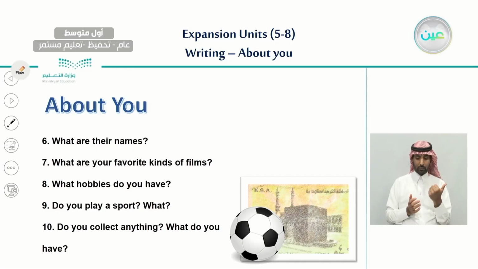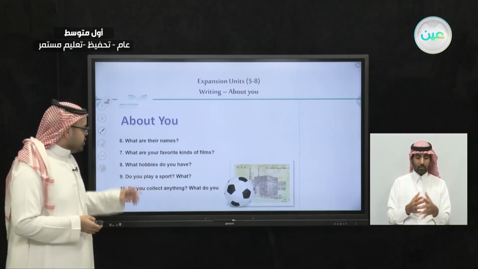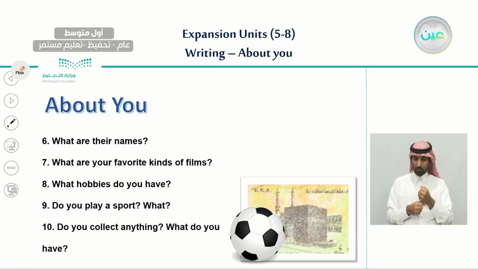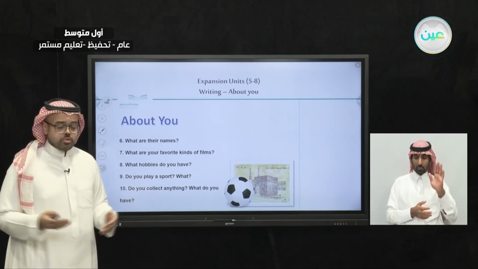Number 6, what are their names? The animals that you have raised, you can say what their names are. And also, what are your favorite kinds of film? Of course, you watch films and you have favorite kinds. So what are they? And also, what hobbies do you have? What hobbies do you like to do in your free time? And number 9, do you play a sport? And what kind of sport? What kind of sport do you like to do in your free time? Is it football, basketball, volleyball, or any other sport?